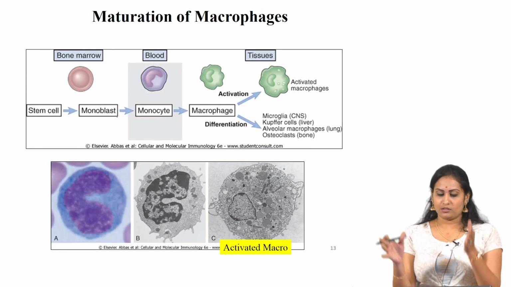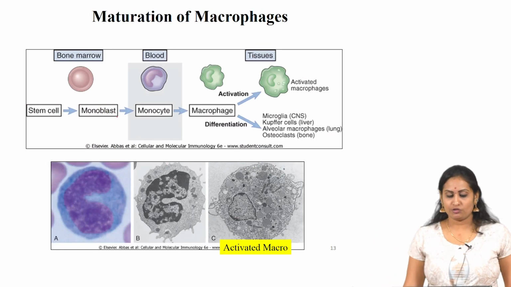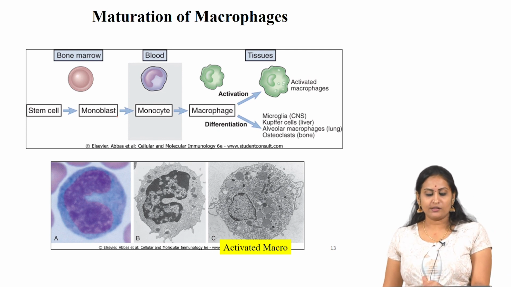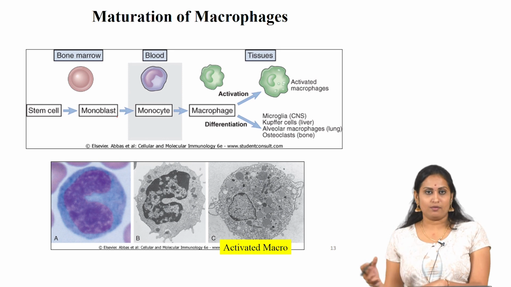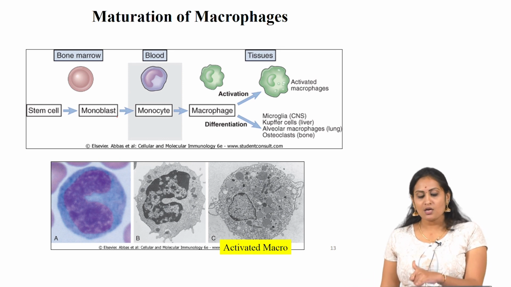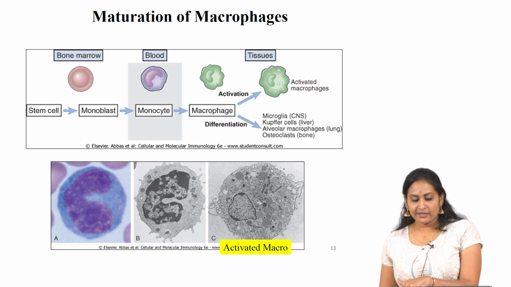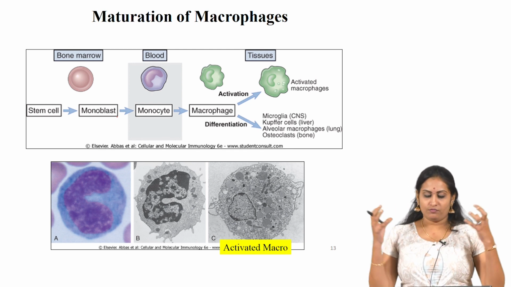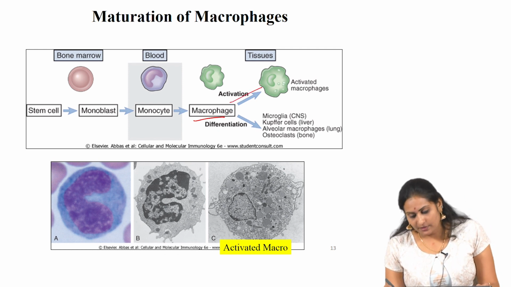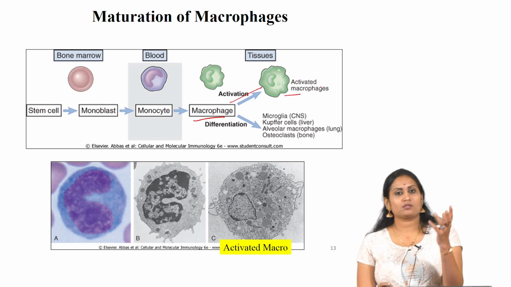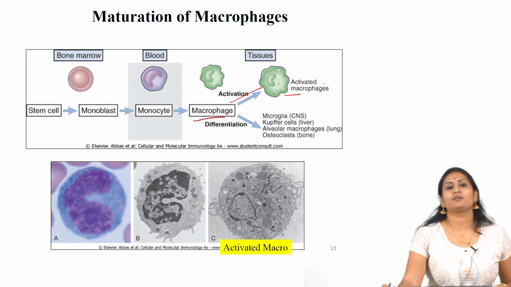And this diagram shows the maturation of macrophage. First the stem cell and the monoblast, that forms a monocyte. Monocyte originates from this monoblast, and that monocyte fuses and forms an enlarged one, the macrophage. Once it activates, there are two types, resting macrophages and activated macrophages.